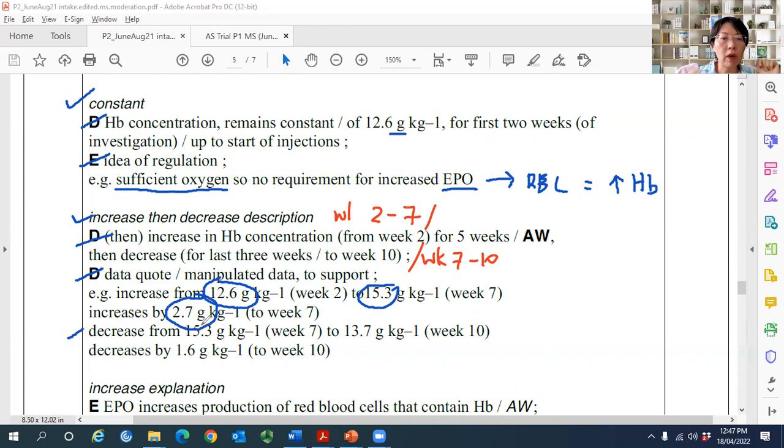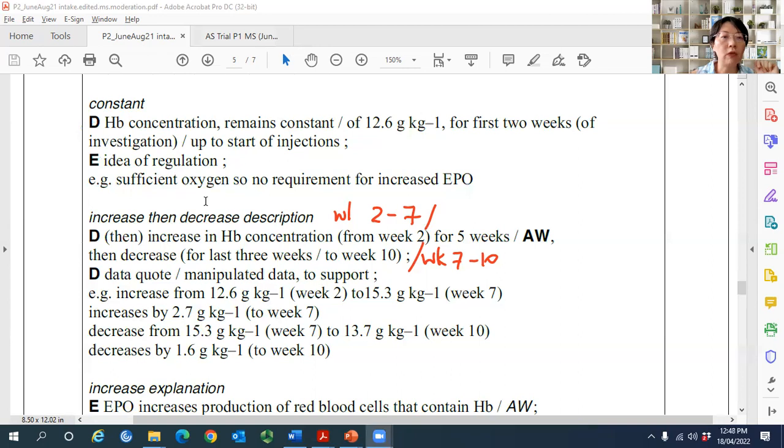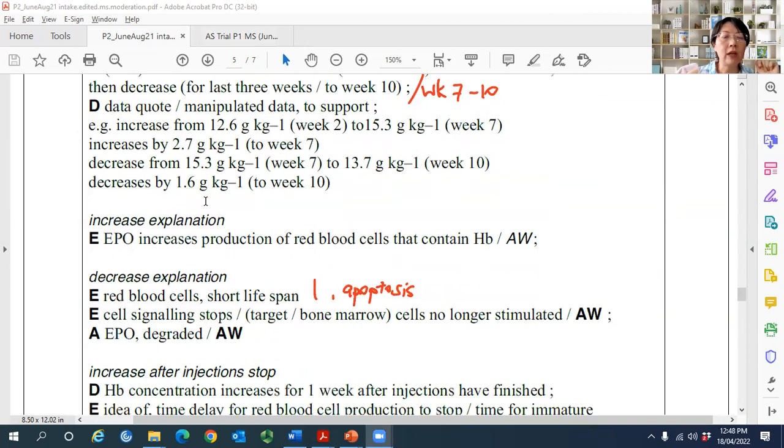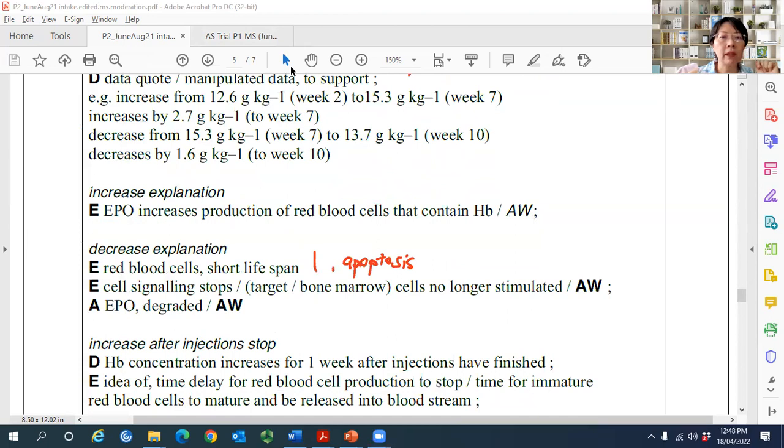And then you said decrease from what value? 15.3 to 13.7 gram per kilogram, or overall decrease by how much? So this is called quote value. So describe and quote value. Now explain why there is an increase and why there is a decrease in the hemoglobin mass.